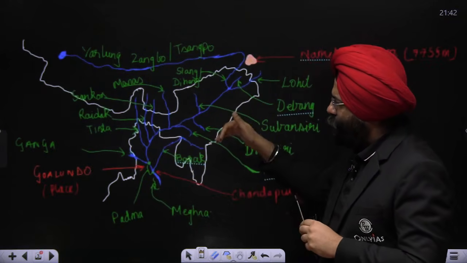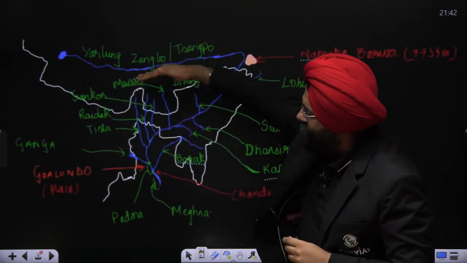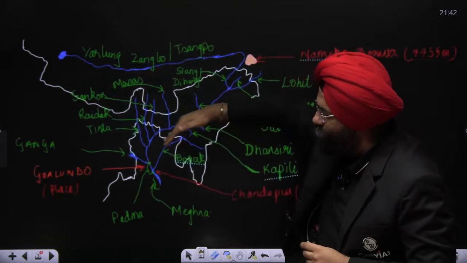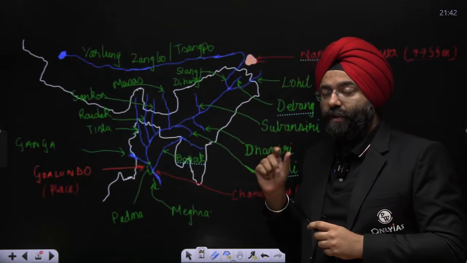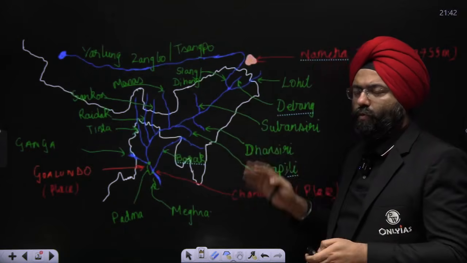Right? It is joined by various tributaries. These are the right-hand tributaries and these are the left-hand tributaries. Now, understanding this becomes very, very important here. Now, this is a brief overview which you should know.